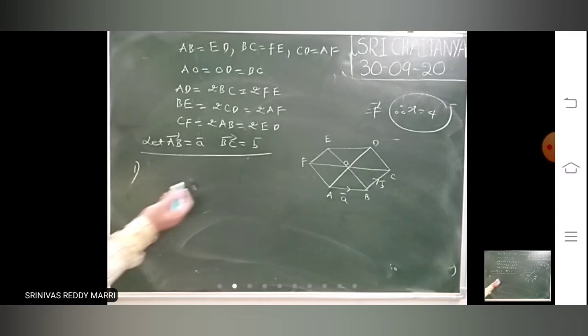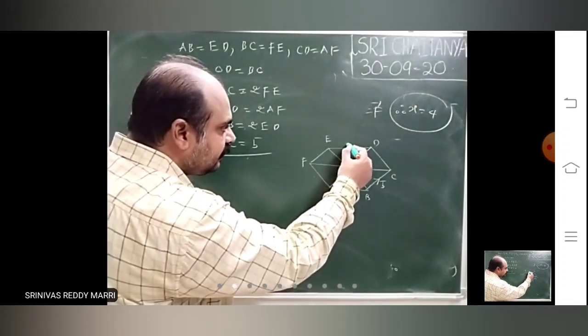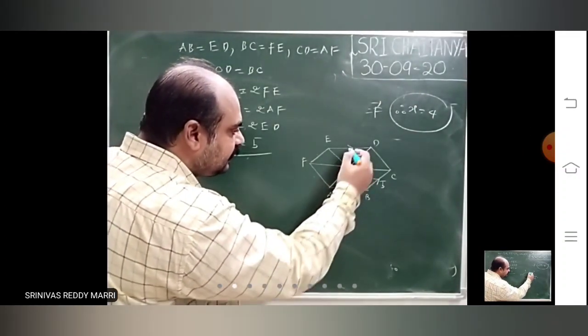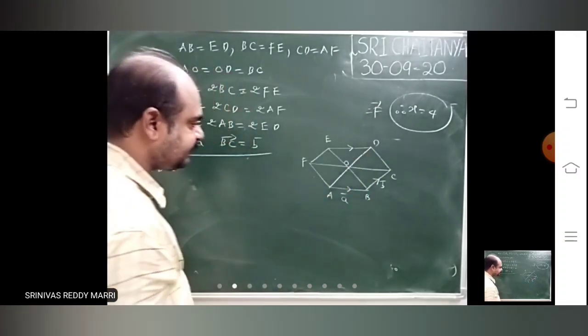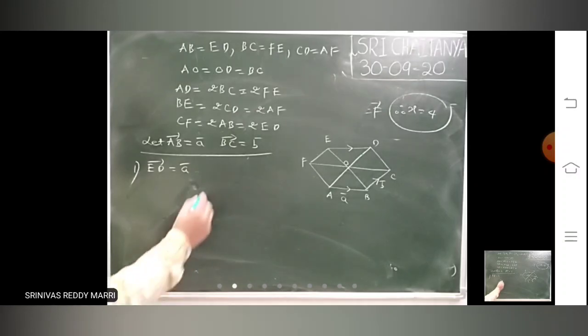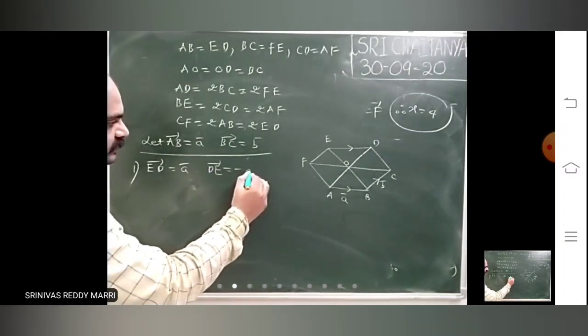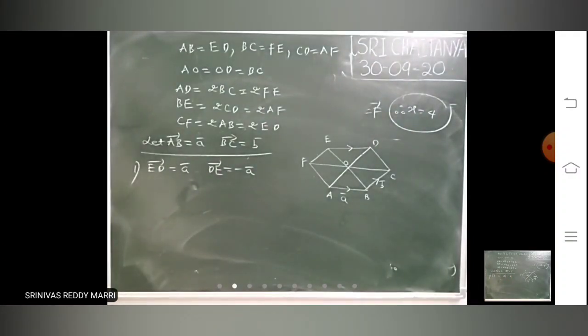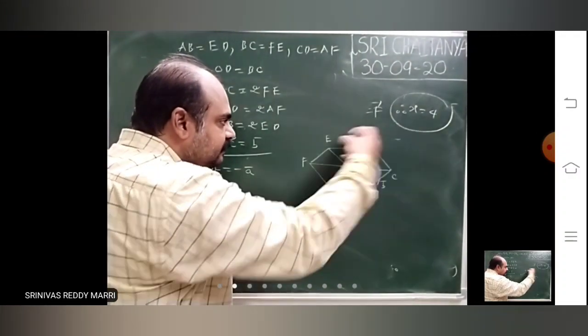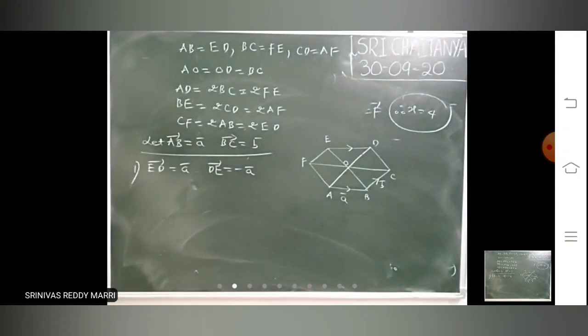So, look, I am writing. Suppose I want ED bar. Look, if this is A bar, these are parallel and equal. This is A bar, meaning same direction. So this will be A bar. Suppose D bar is asked. D bar is nothing but minus A bar. Look at ED bar: minus A bar. So this is A bar means this will also be A bar.